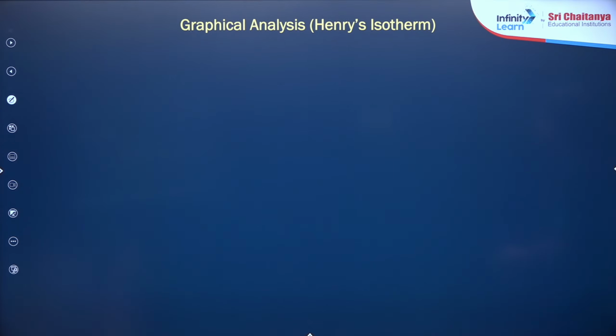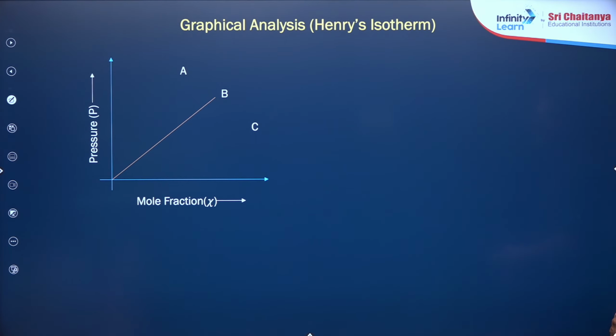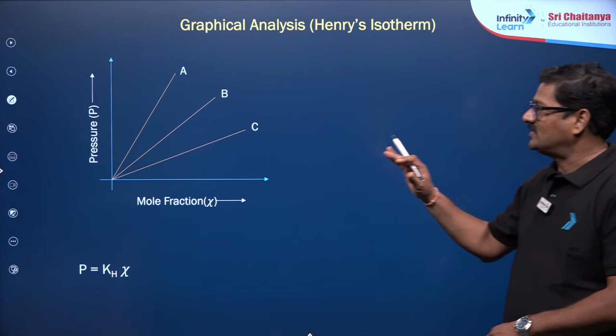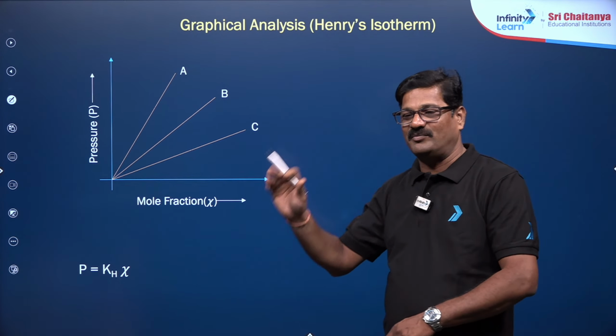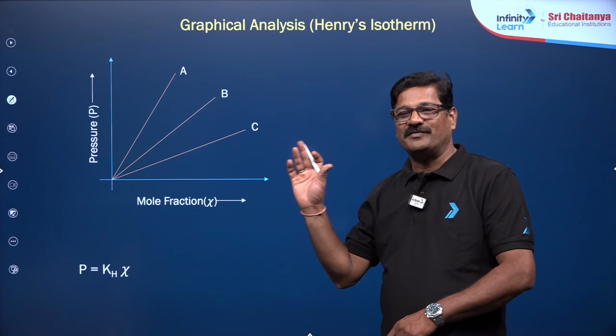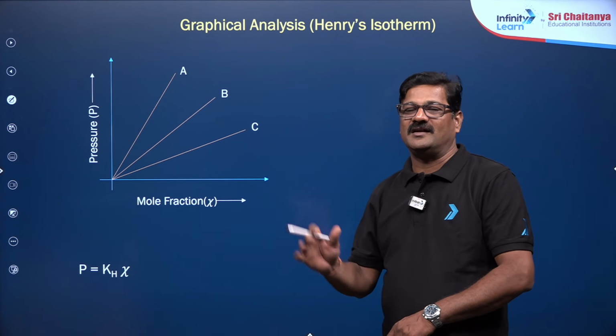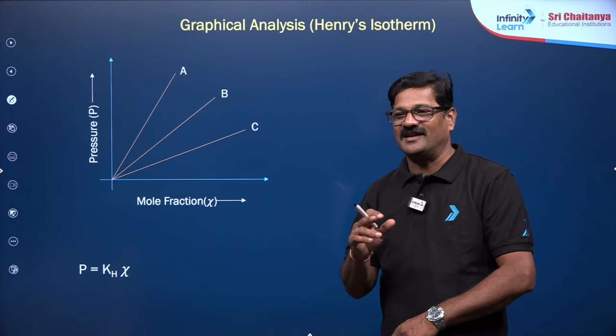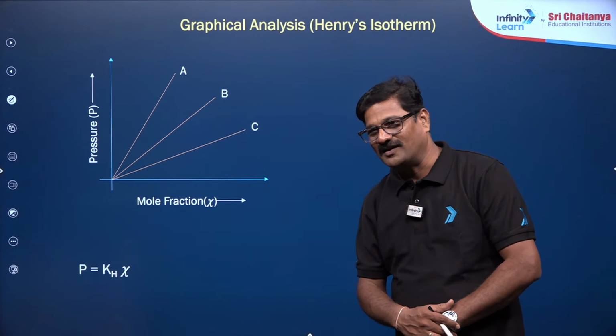The graphical analysis of Henry's law shows this, and you have A, B, C, three different gases. So how is the Henry's law constant of A and B related? Please mention the relation between A and B in the chat box. I would be very happy if you tell how the A, B and C gases are related. This is the question to you all.